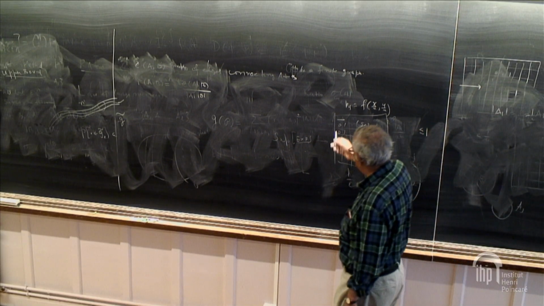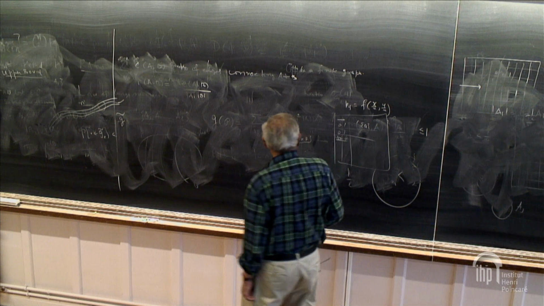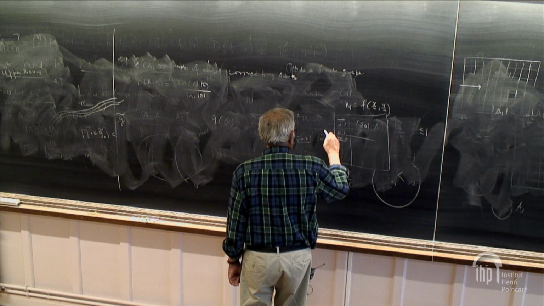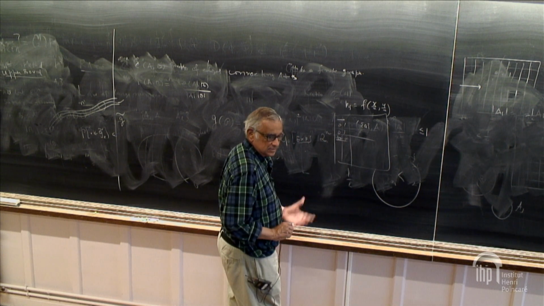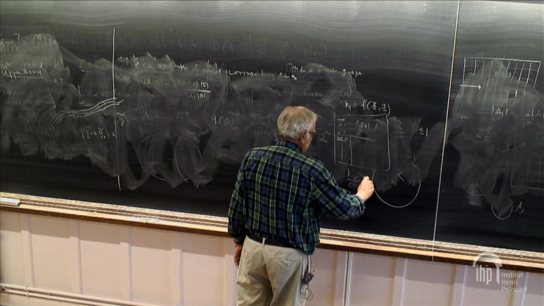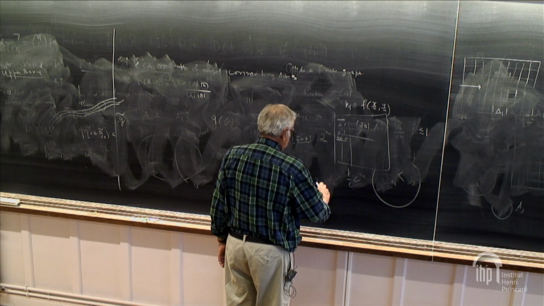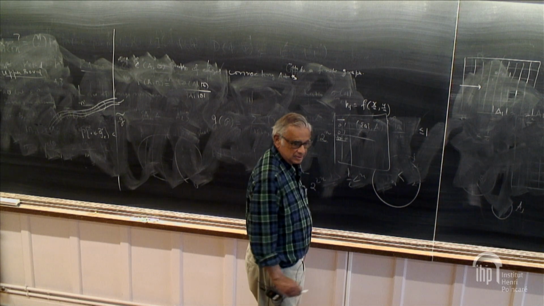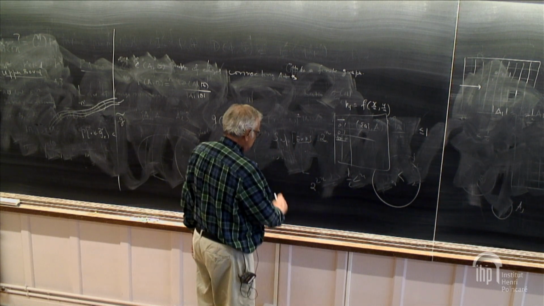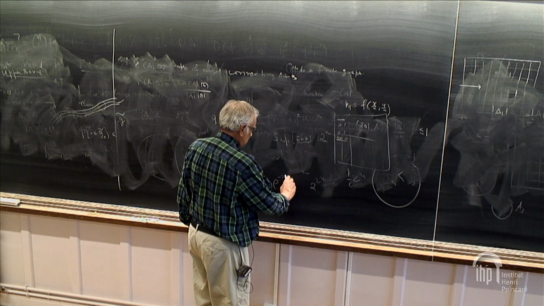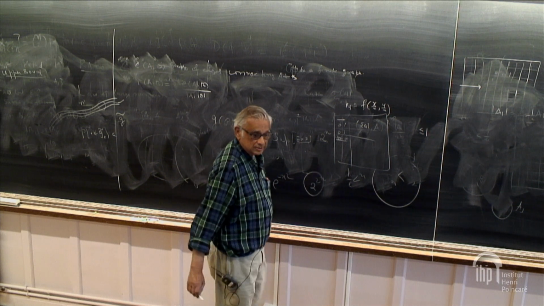Okay, how many such subsets are there? Well, there are 2 to the n here, and 2 to the n here. So together there are 2 to the 2n. Your large deviation rate function is e to the minus n squared. Doesn't matter.